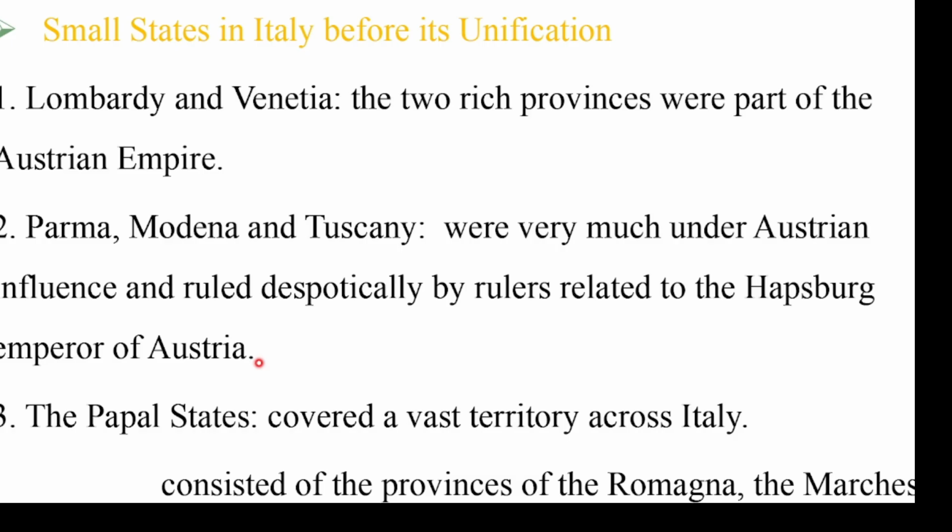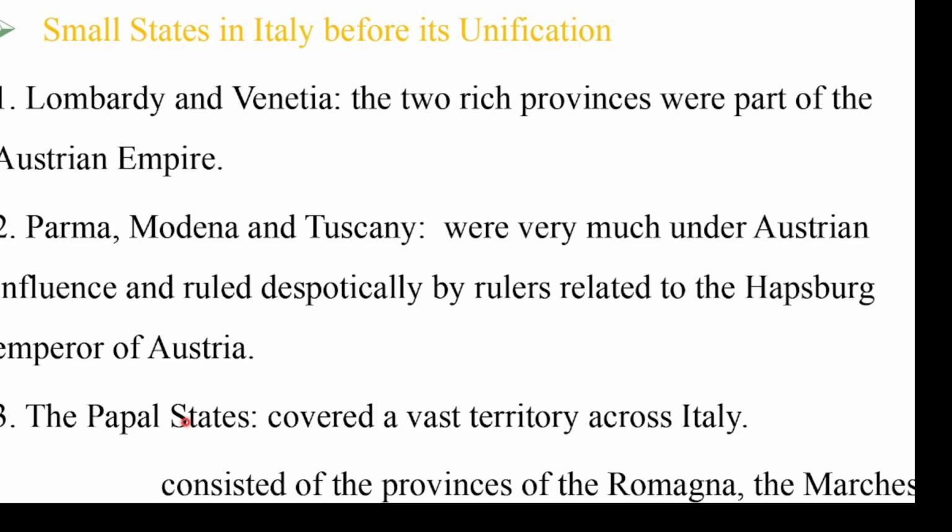In this case, Lombardy and Venetia were under the direct control of Austria. But when we come to Parma, Modena, and Tuscany, these states were under the indirect control or influence of Austria.